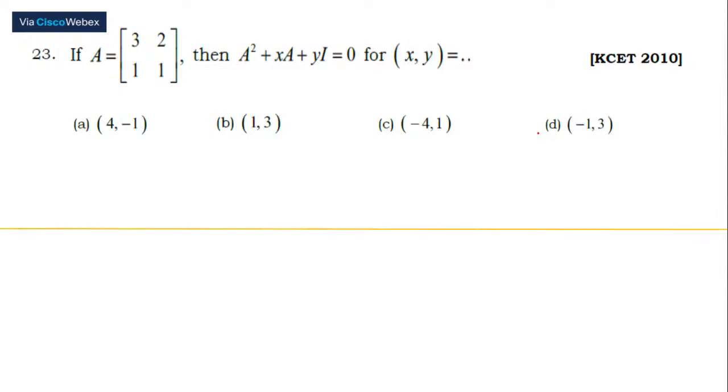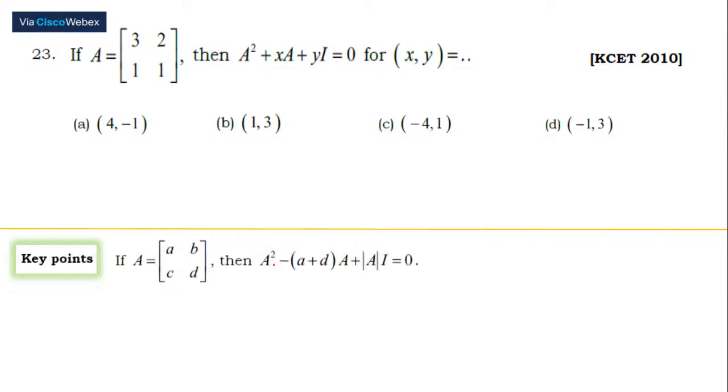How do we solve this? As I've told you, we are going to make use of the same expression we had for the previous problem. When you have a square matrix of order 2 cross 2 and you find A square in your equation, then we make use of this equation to obtain the solution.